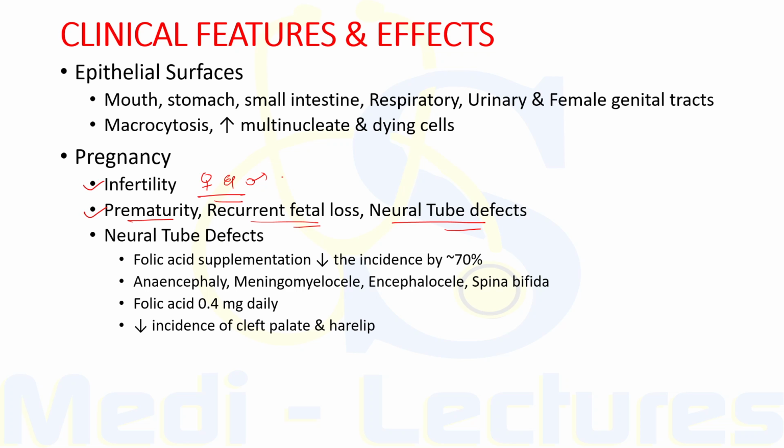Now, when we consider neural tube defects, folic acid supplementation at the time of conception and during the first 12 weeks of pregnancy decreases the incidence of neural tube defects by 70%. These defects include anencephaly, meningomyelocele, encephalocele, and spina bifida. Most of the protective effect can be achieved by taking folic acid 0.4 mg or 400 microgram daily at the time of conception. Also, there is decreased incidence of cleft palate and hare lip with prophylactic folic acid supplementation.